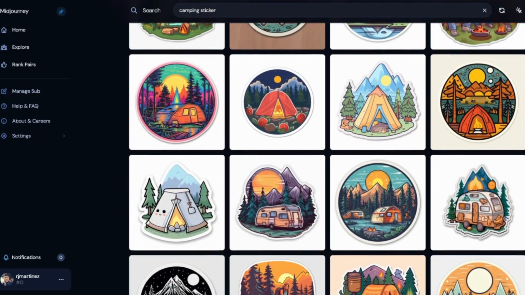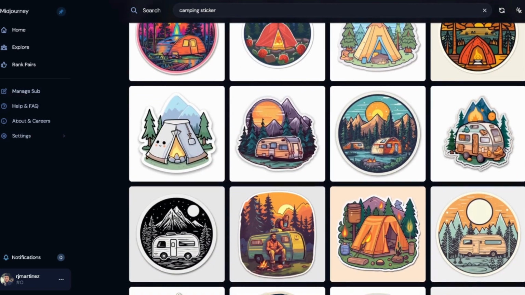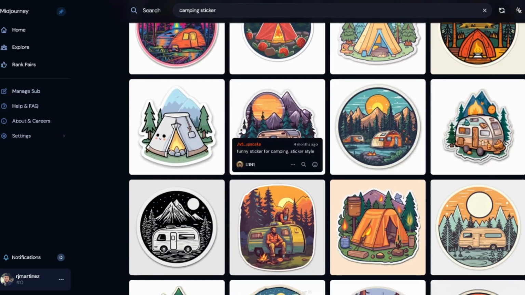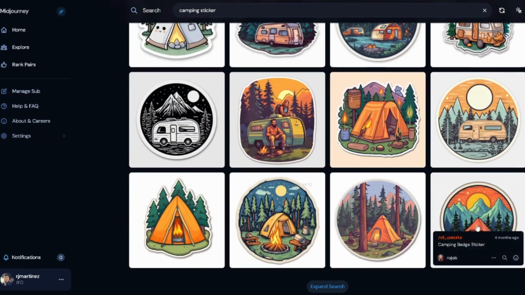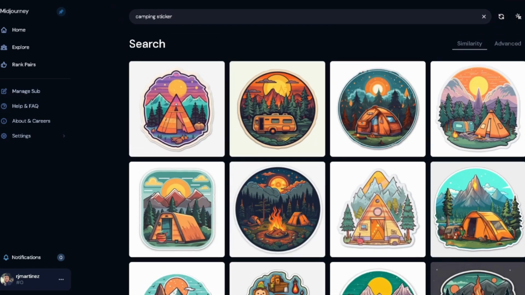Like, look how cool these are. I'm thinking like camping, campfire, marshmallows, RV. You're seeing a lot of the elements that we're talking about inside of this. That's where I'm getting that from. Trees, moon, sunlight, sunsets. That's a clean one. That's a cool one. These are all cool. They're all cool in their own way. But yeah, just personal preference, how you want to do it. Sticker, t-shirt, design. There's a ton that can be done here.